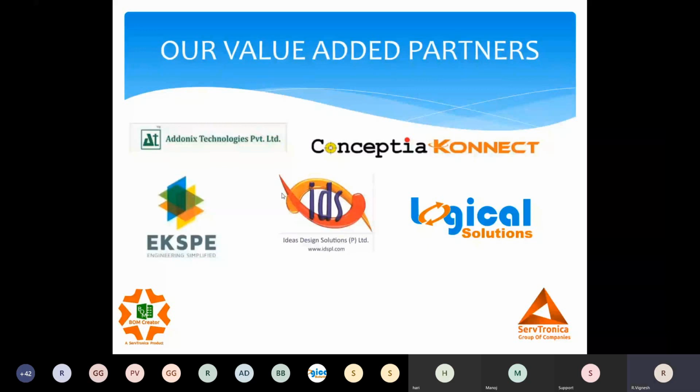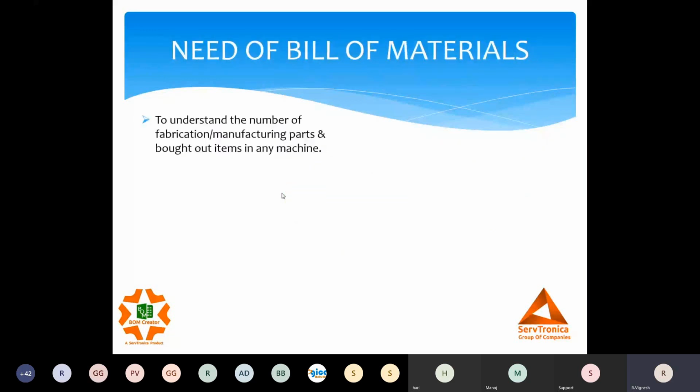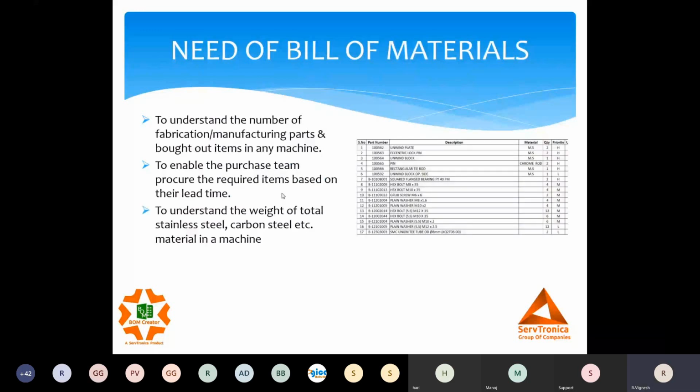Before we go to the subject, we are today talking about bills of materials, right? So let's understand what is the need of a bill of material. Why do we create bills of materials? We create bills of materials to understand the fabrication or manufacturing parts available in my machine. We also create them to understand the items which are procured from outside with respect to their lead time. We need to understand the total weight of material we need for making the complete machine. It could be any machine, right?